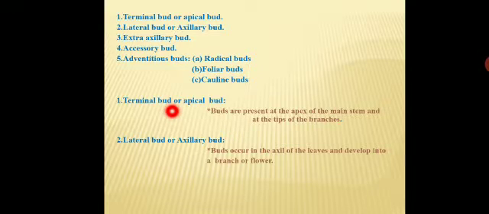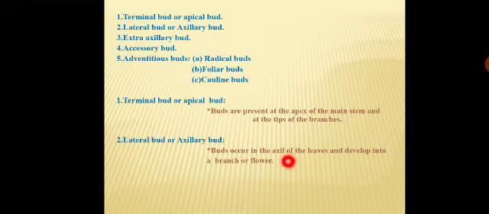For example, some of the flowering plants contain a terminal bud. Then the next one is called a lateral bud or axillary bud. The bud occurs in the axil of the leaf.